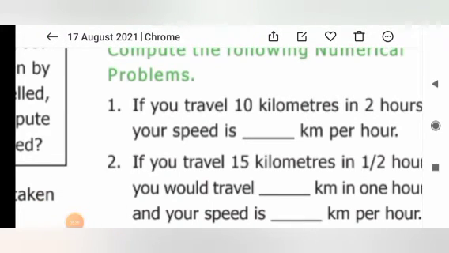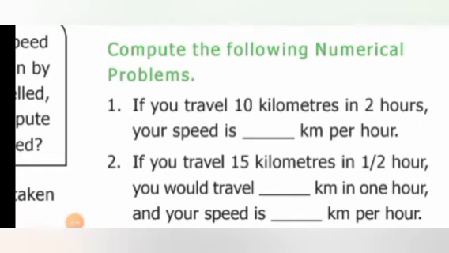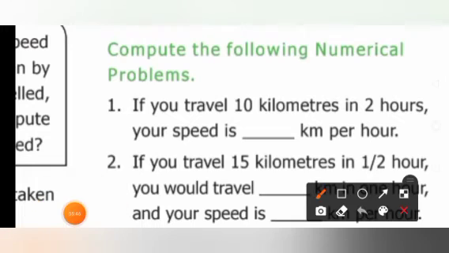How will you calculate, children? What is the formula to calculate the speed? Speed is equal to distance by time. What is the distance? 10 kilometers divided by 2. What's your answer? The answer is 5 kilometers per hour.